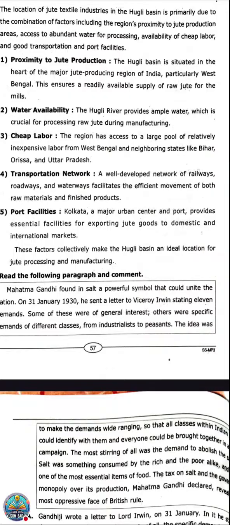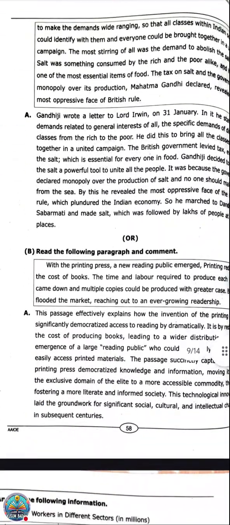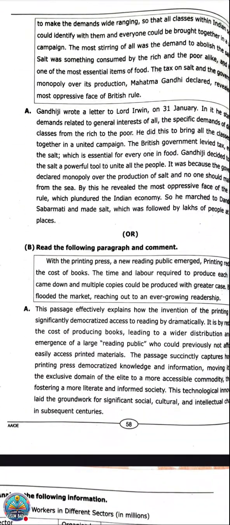One more question. Gandhi wrote a letter to Lord Irwin on 31st January. It stated 11 demands, which is what we call the Gandhi-Irwin Pact. He made 11 demands related to the general interest of all, and the specific demands of different classes from the rich to the poor. He did this to bring the classes together in a united campaign.